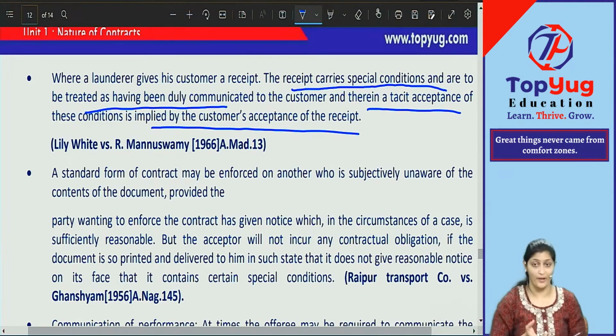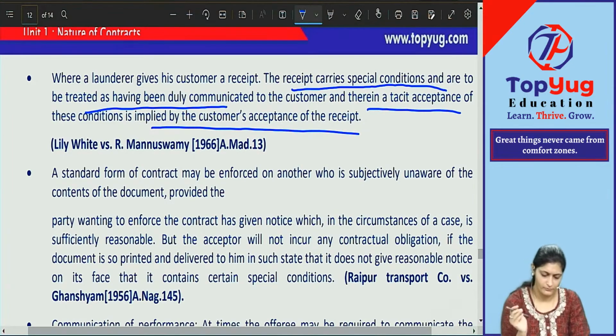Did he say that? No. But what did he do? He accepted that receipt. You go to dry cleaners, to any launderer, and they give you a receipt, the bill, for whatever clothes. There also there will be terms and conditions. When you accept that bill, that receipt, it is as if you have accepted the terms and conditions also.